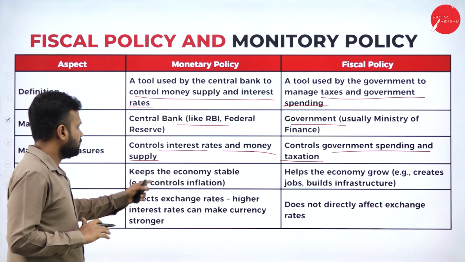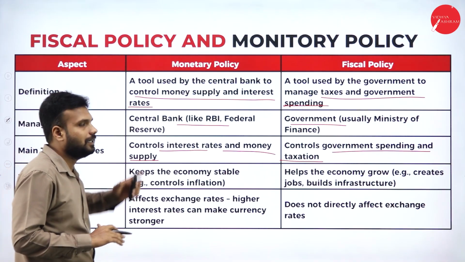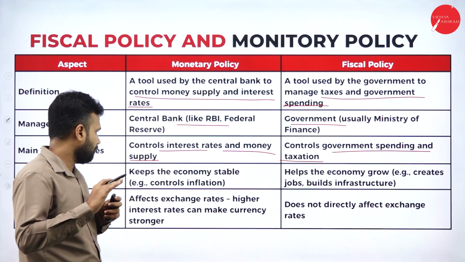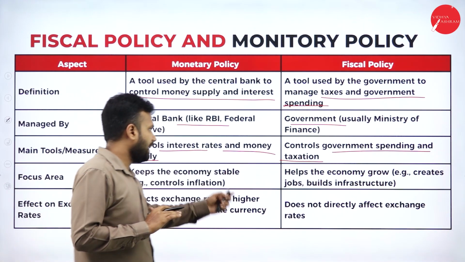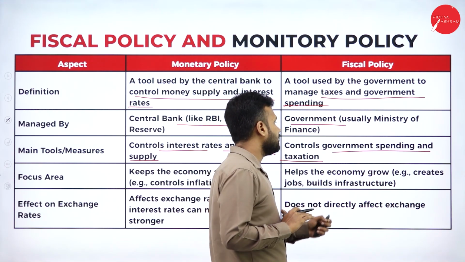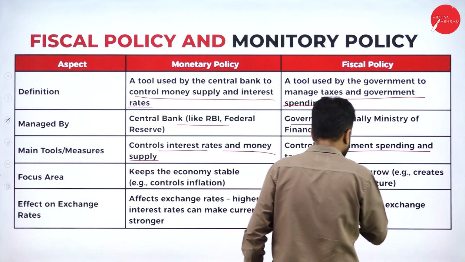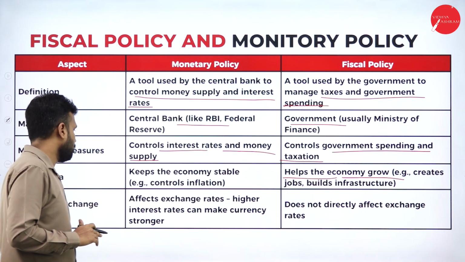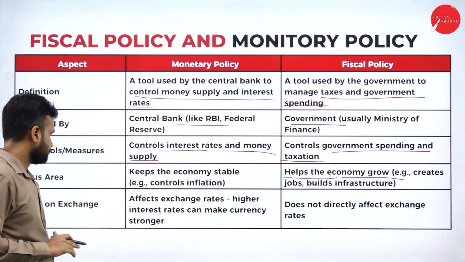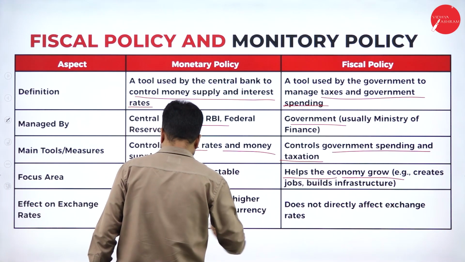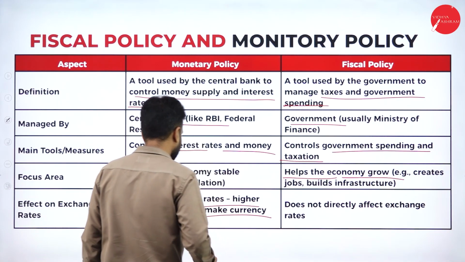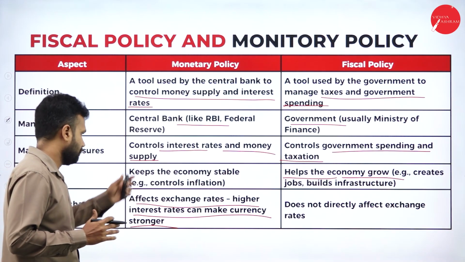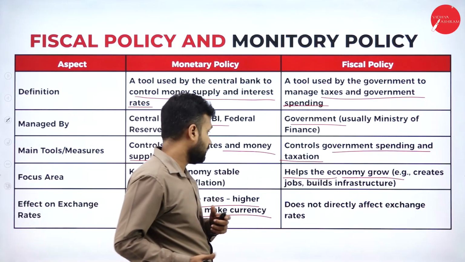Monetary policy keeps the economy stable, means it works to keep the economy stable by maintaining the rupees value and by managing the interest rate. And when it comes in terms of fiscal policy, it helps the economy grow, means firstly we have to be stable and later we can grow, we can have a growth in the economy. When it comes in terms of monetary policy, it affects exchange rate. Higher interest rate can make the currency stronger. Okay, so what happens if there is a higher interest rate? So there is a stability in the economy. Okay, so it totally depends upon the economic activity also. So it will be completely managed and decided by Reserve Bank of India.